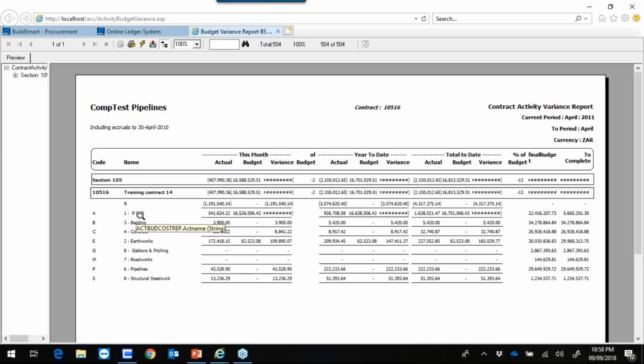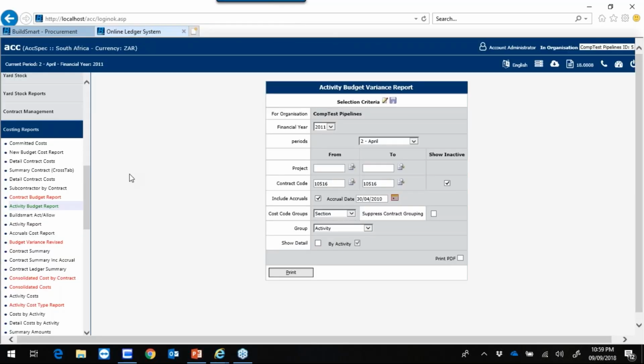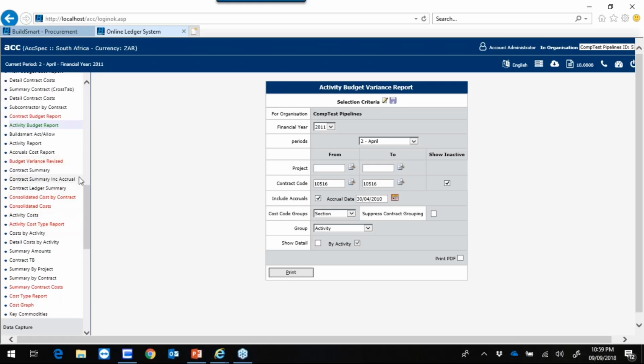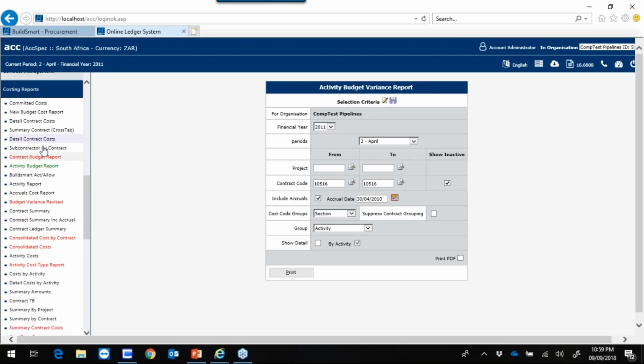This report will then at a cost code level show you your actual, your budget, and your variance based on your activity code and your cost code. The next report we're going to look at is the budget with ledger code report. So to do that, we'll go to cost reporting as well, and then select the report required.